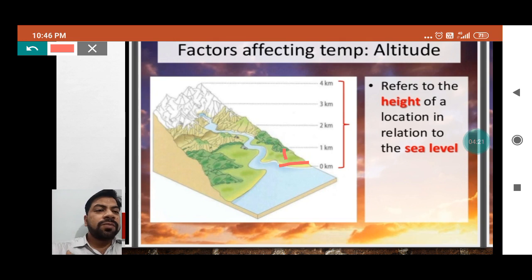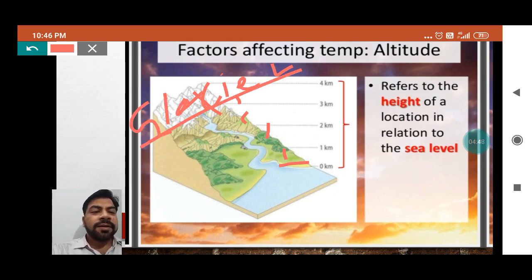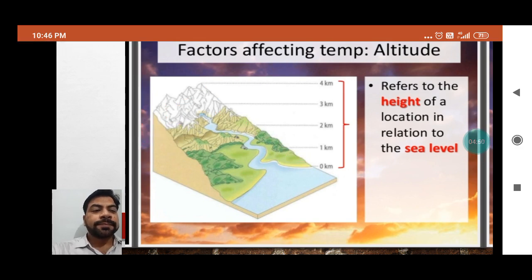When you go more than that, you reach 2 kilometer height, and you will start noticing that the number of trees decreases. Slowly and gradually, when you climb higher and higher, ultimately you will see the grasses, plants and trees vanish, and you will see the mountains covered by glacier. How this whole thing happens, we need to understand that.